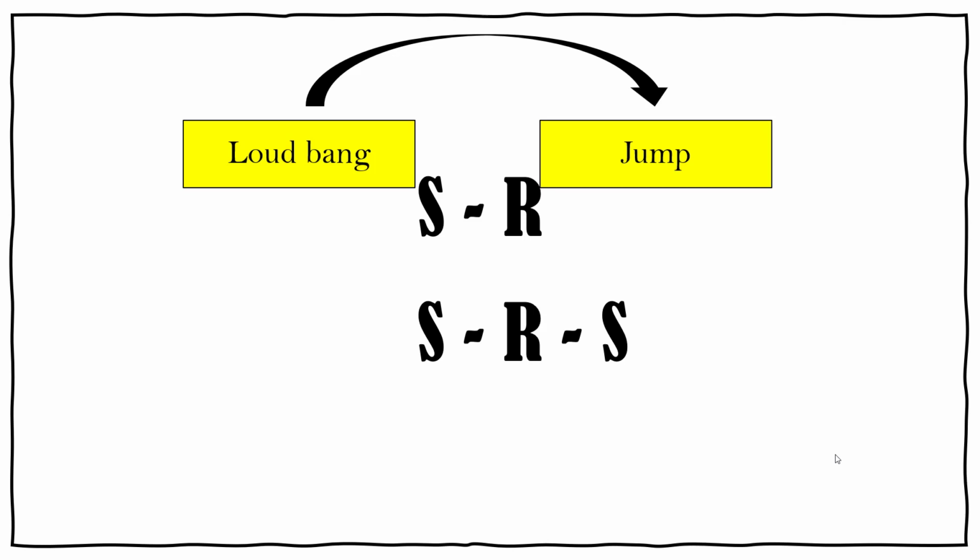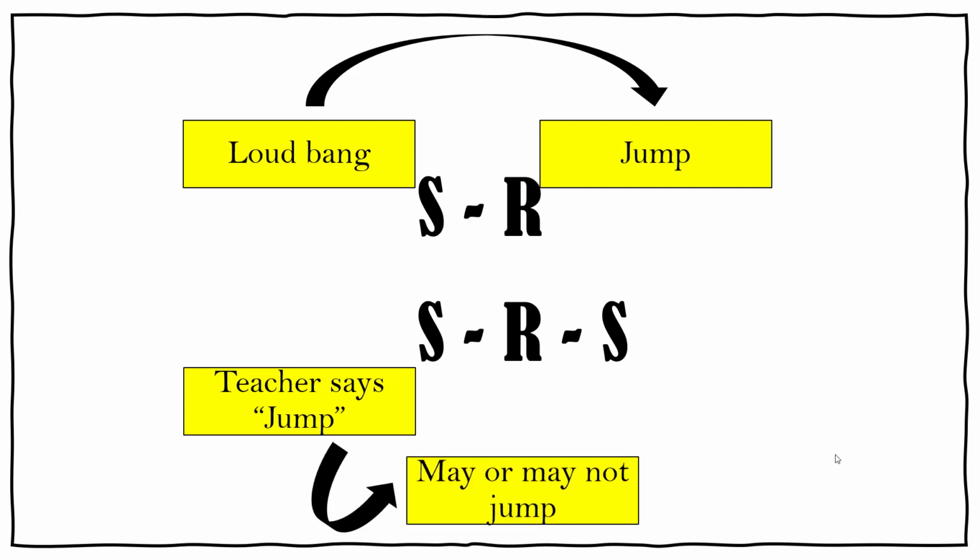SRS is still stimulus response, and then you add that stimulus, but it's a little different. So the first stimulus would be something like the teacher says jump. The response would be a jump, but you may or may not jump. It's voluntary, it's not reflexive. And then the stimulus at the end would be the consequence. So if you jumped, praise in this example. This first stimulus is what we call an antecedent because it occurs before the response. But the two antecedents are different in that one elicits a behavior and one sets the occasion for a behavior to occur.